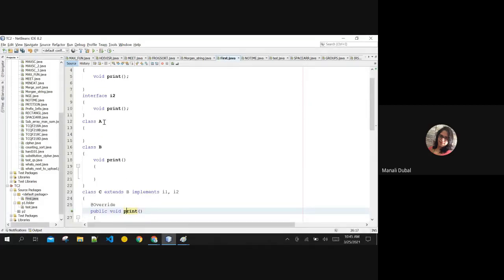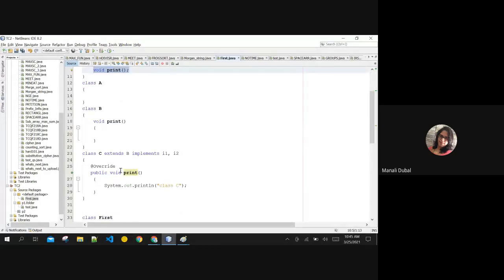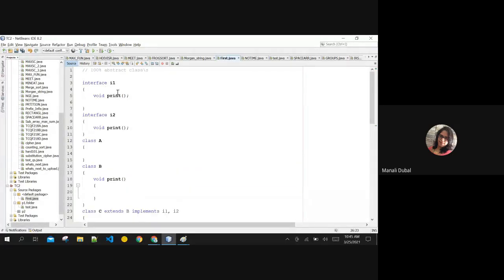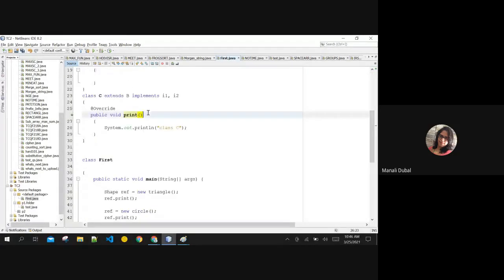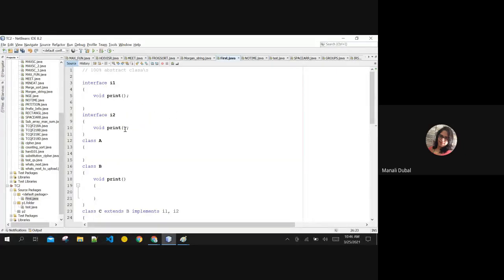The point I'm trying to convey here is that whichever method it is implementing, there is no way to know whether it is I1 print or I2 print. Because you are giving the print here, and which method it is overriding, you are not sure.